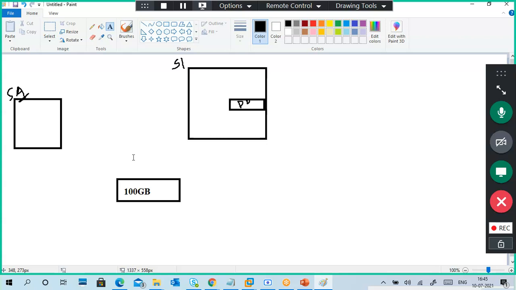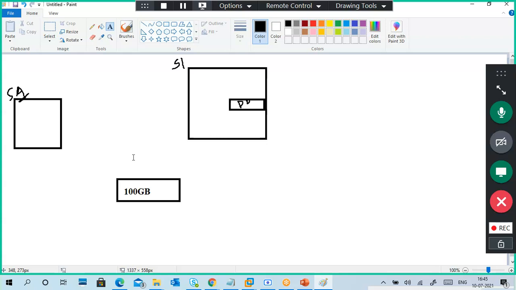So two conditions. One is I need a space like a hard disk. I need disk space. My requirement is the disk, and the size is 100 GB. Compulsory, not less, not more. 100 GB disk space I require. I treat that one as a disk only, not as a folder or something.